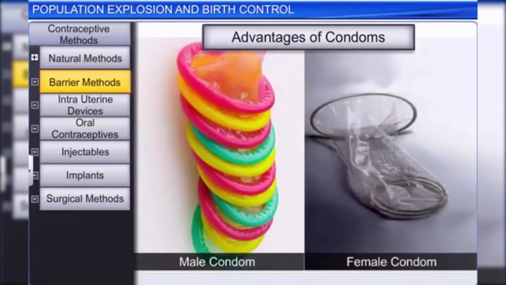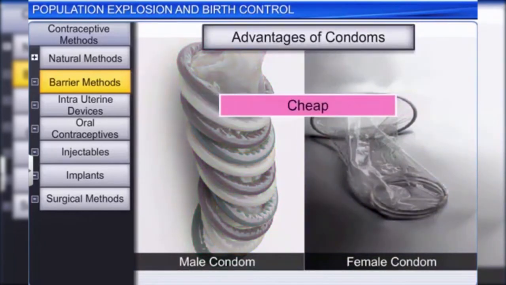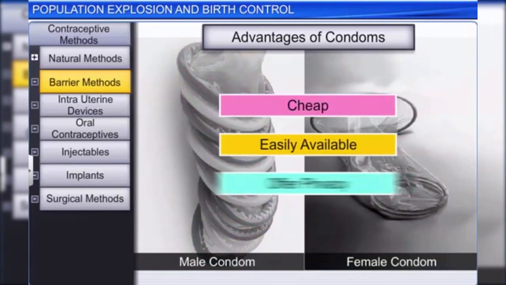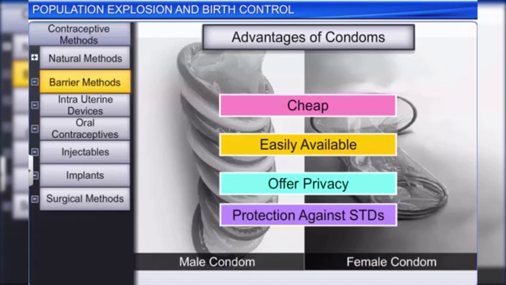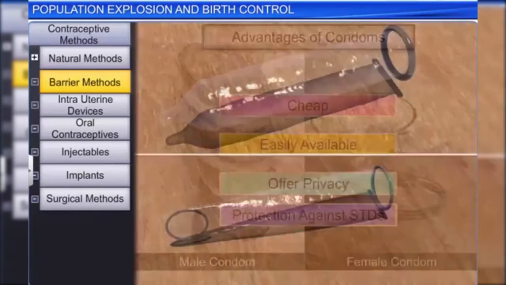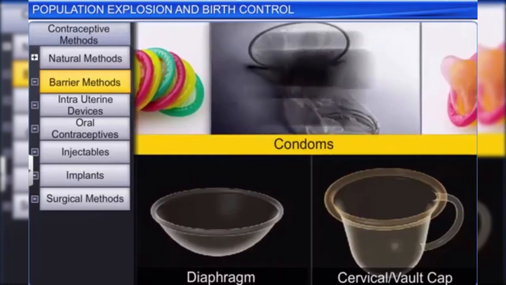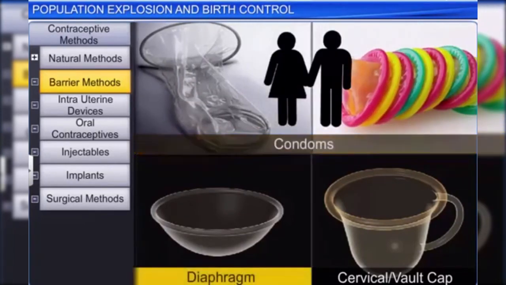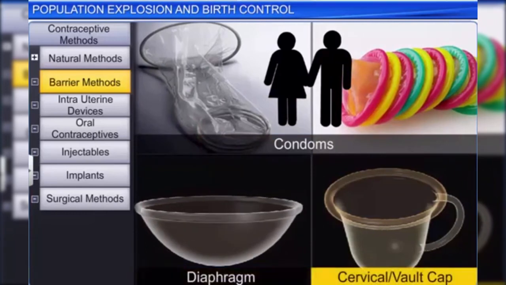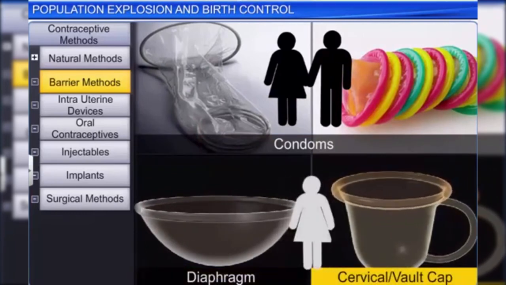Most couples prefer using condoms since they are cheap, easily available, and offer privacy as they can be self-inserted. Moreover, condoms also offer protection against sexually transmitted diseases such as AIDS and syphilis. A condom, however, can be used only once, and every new coitus session requires the use of a new condom. While condoms are available for both men and women, diaphragms, cervical caps, and vaults are meant only for women.